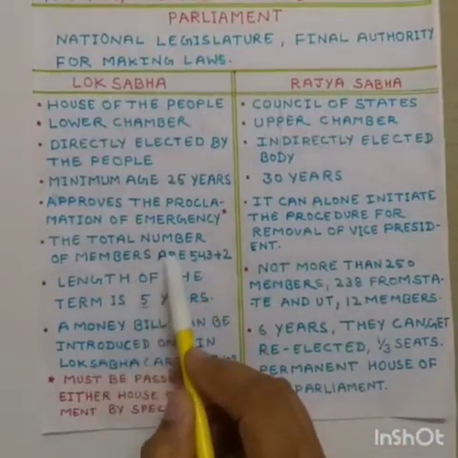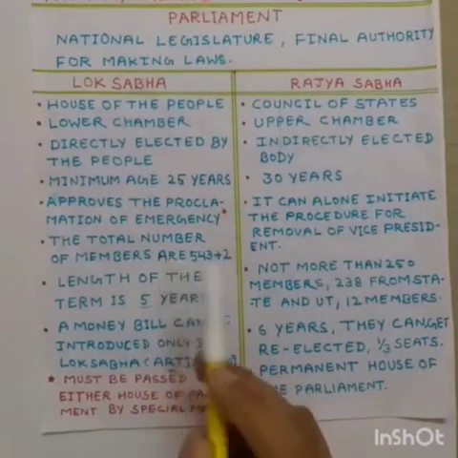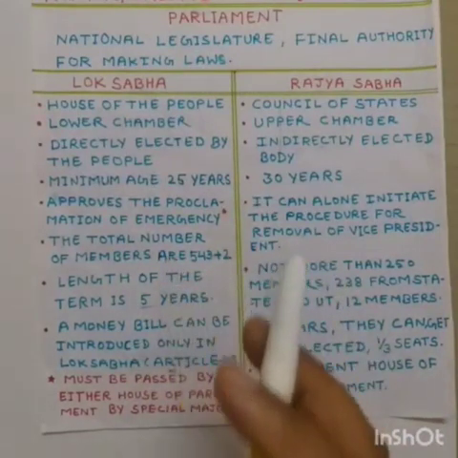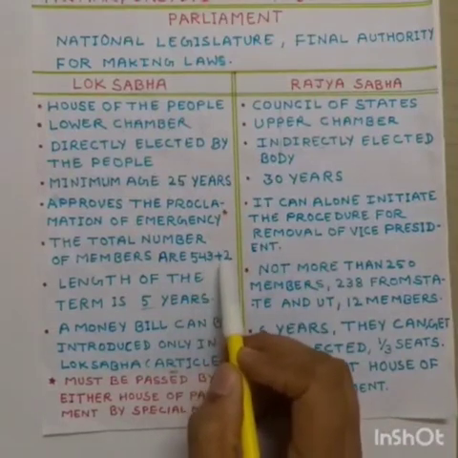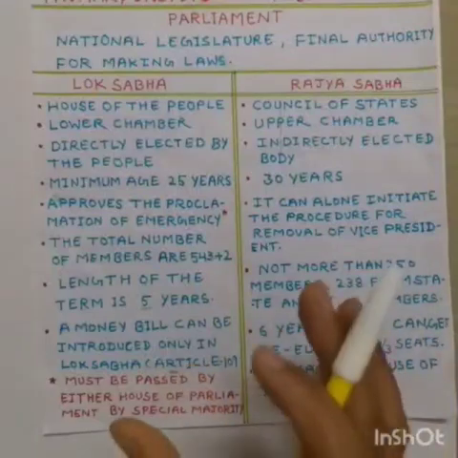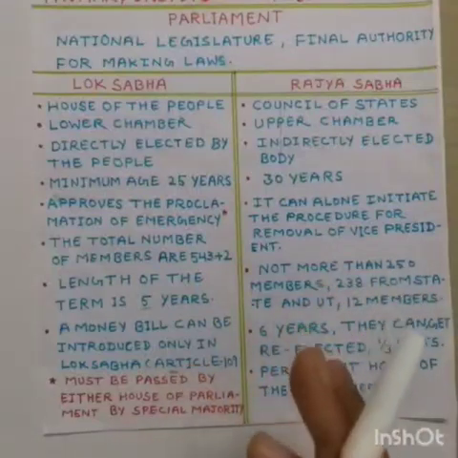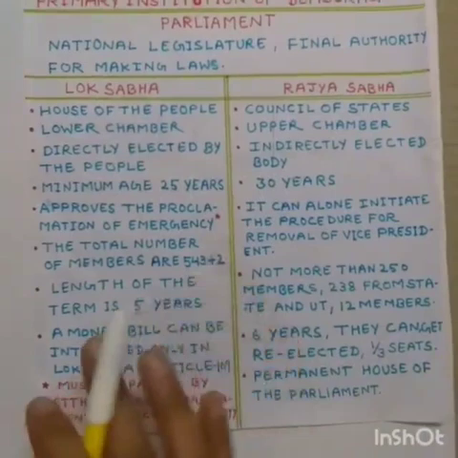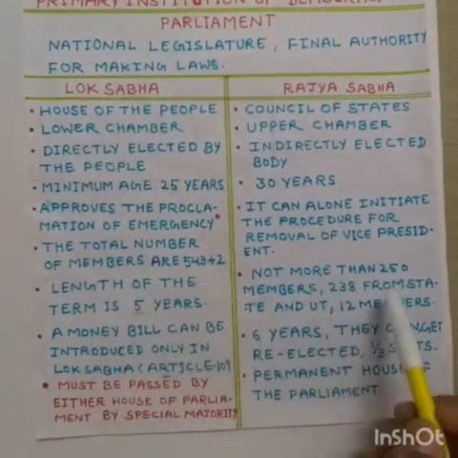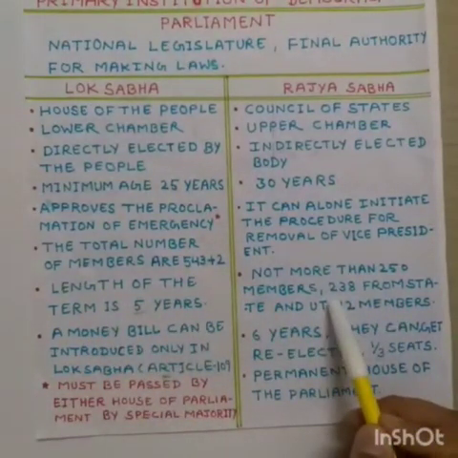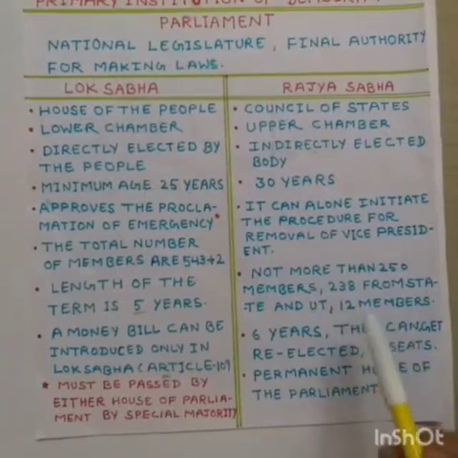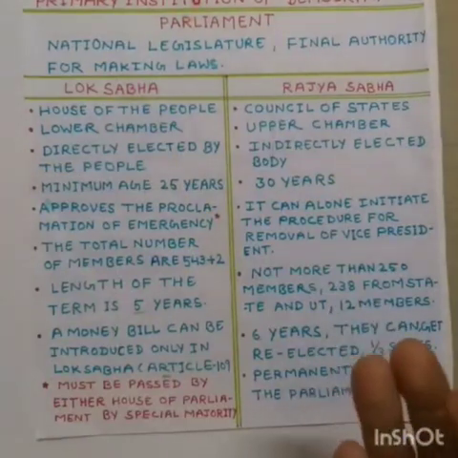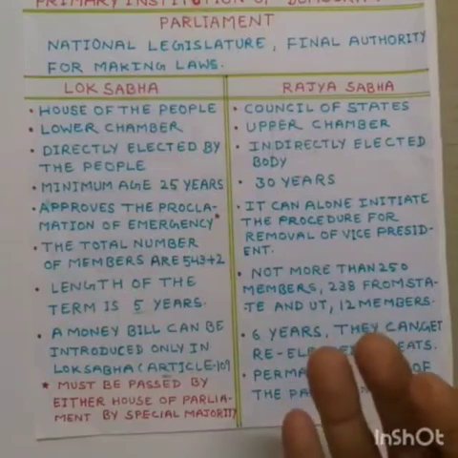Now, the total number of members of Lok Sabha are 543 plus 2. 2 Anglo-Indians are nominated by President, so total members are 545. And in Rajya Sabha, not more than 250 members, out of which 238 are from state and UT and 12 members are nominated by President from the field of literature, art, science and social service.